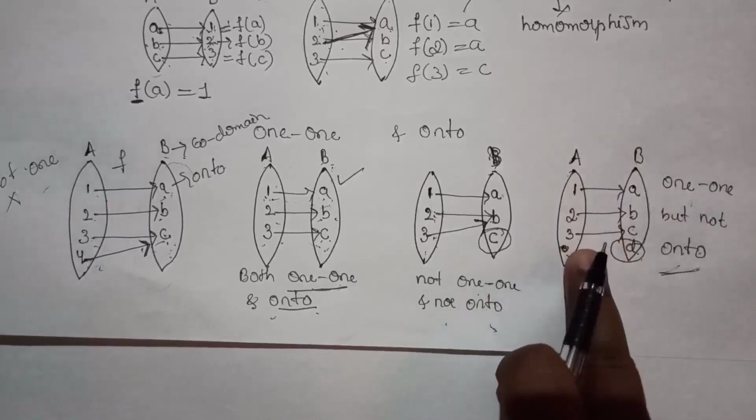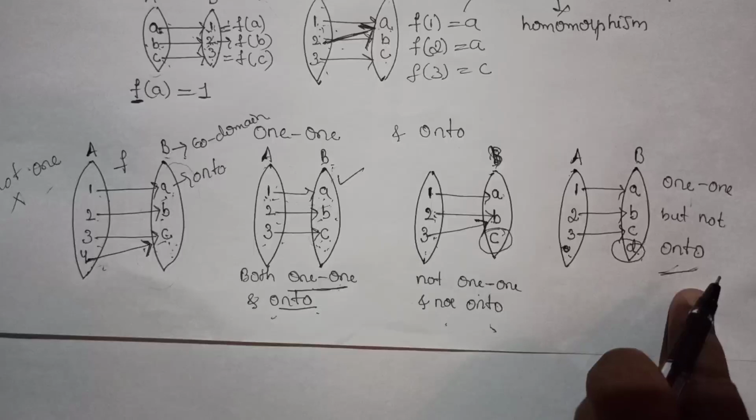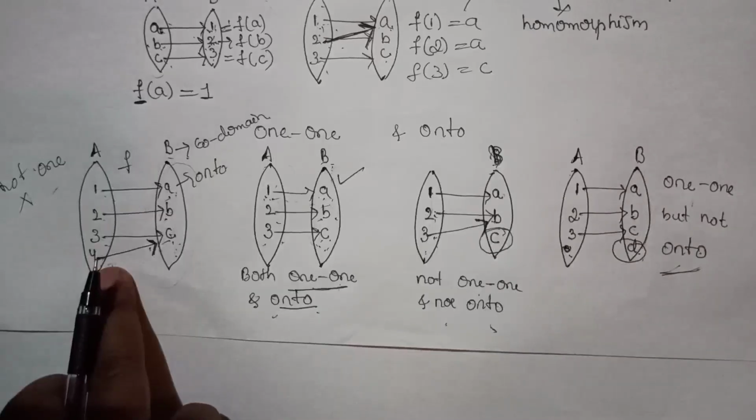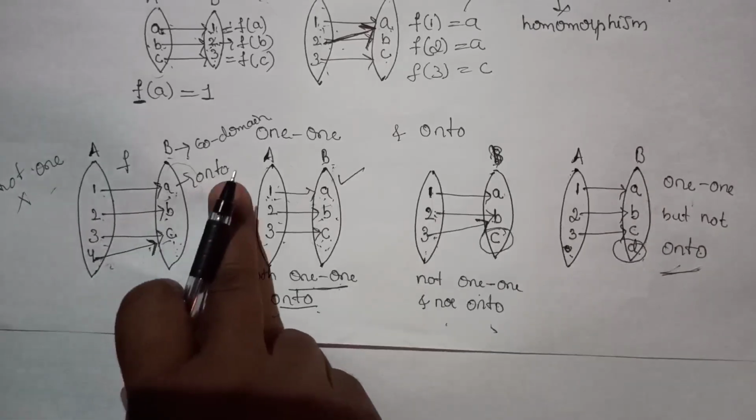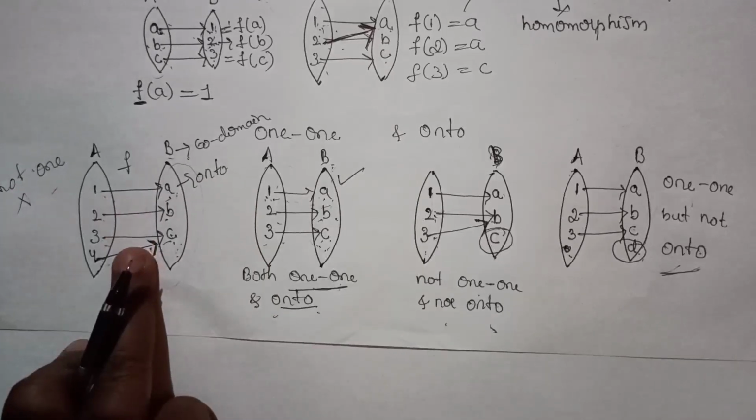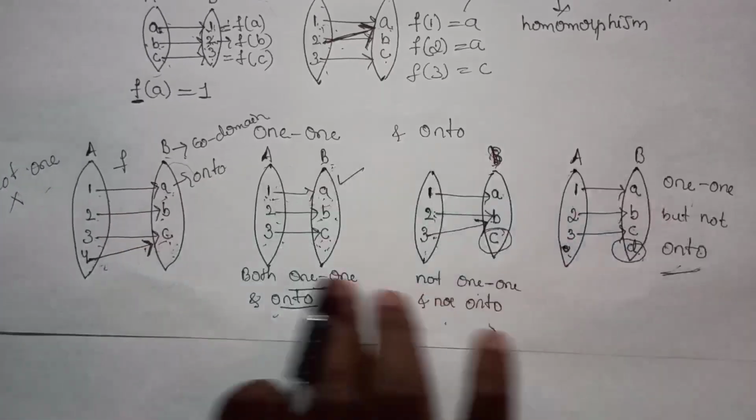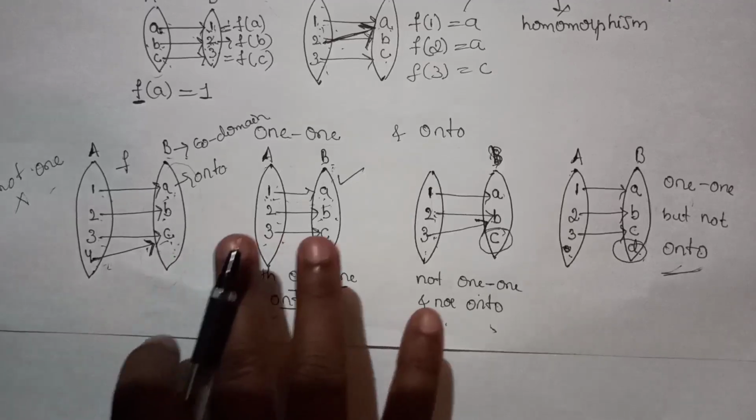So it is an example for 1-1 but not onto. And this one is an example for onto but not 1-1.